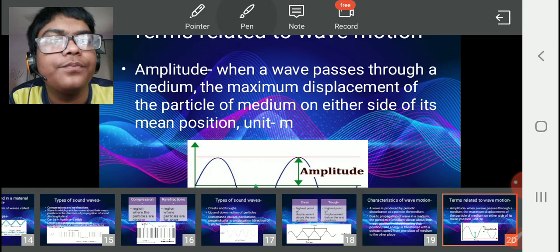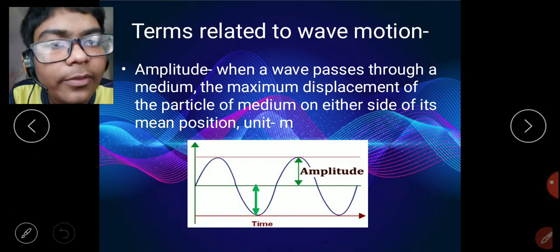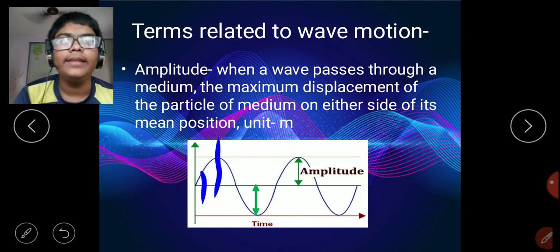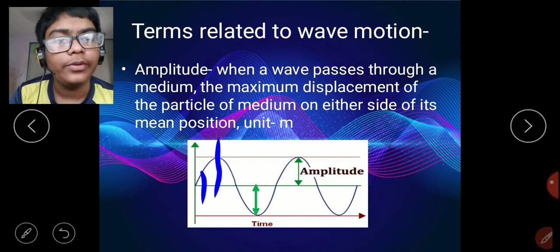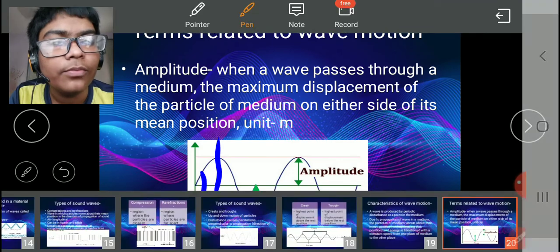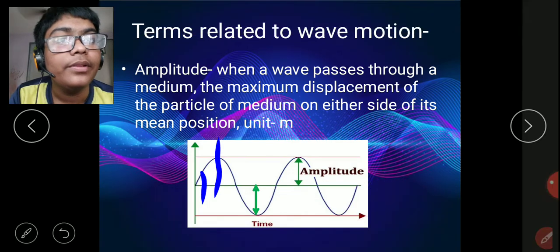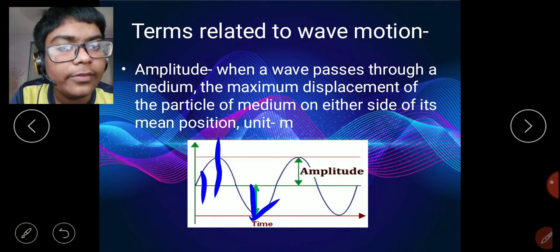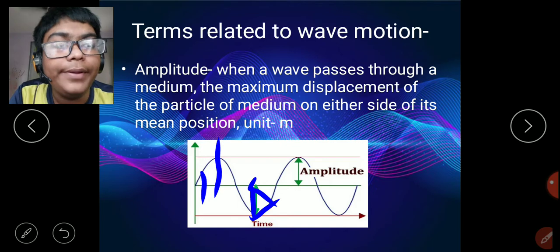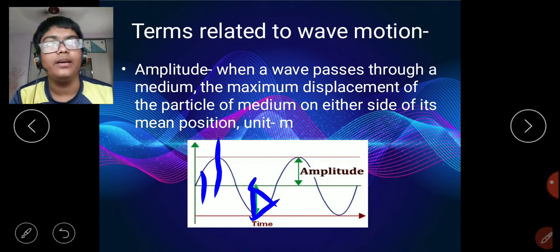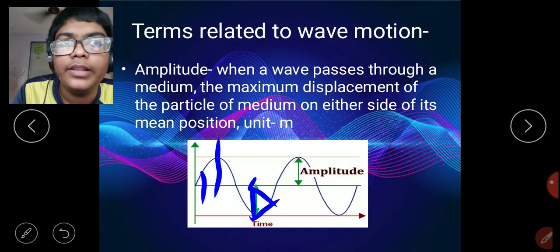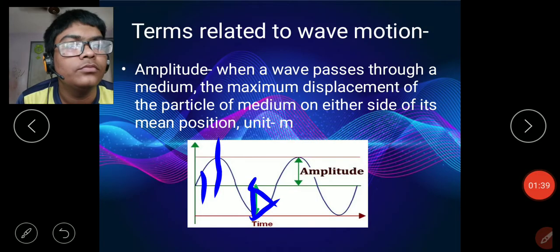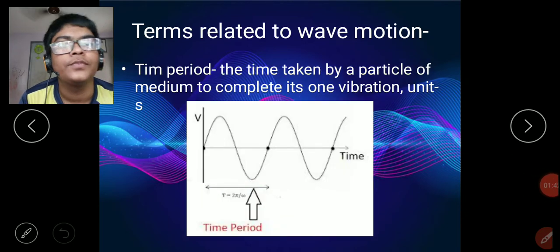So the displacement is here, and the displacement is this much also. Then what is amplitude? Amplitude is this much distance also. Amplitude is the maximum distance, therefore the maximum displacement is the amplitude. As the unit of displacement is meter, this is also meter only. Let's move ahead. Time period.